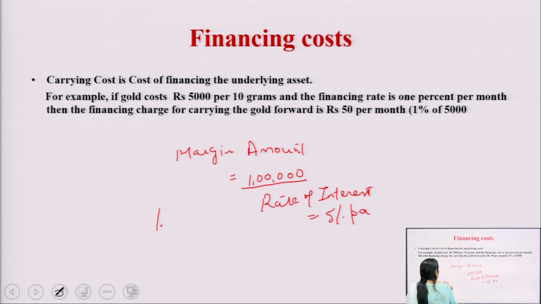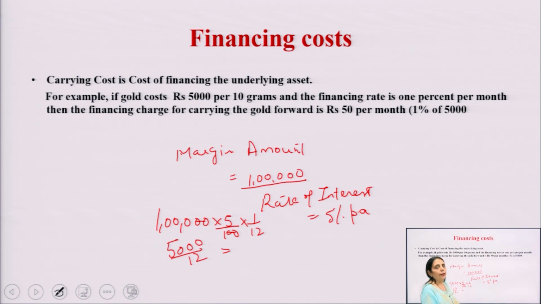Let us take an example. If you are going to take the loan for one month, then 5 upon 100, this is the rate of interest, multiplied by 1 upon 12. In this way, you do the calculation of the interest. An example is also given here relating to gold, that you have 1% of 5,000, that is 50 rupees per month. You are paying that rate of interest. You have to do the calculation of this, then you will get the amount, that is 5,000 divided by 12. You will get the amount of the interest from there.